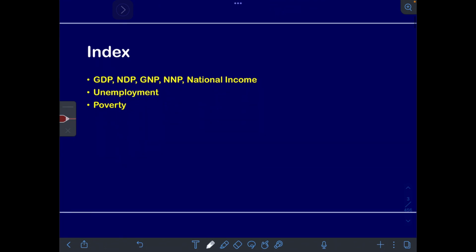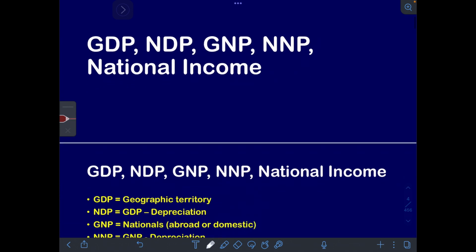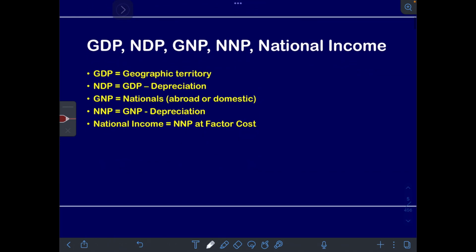So these are the three topics that we'll be handling: GDP, NDP, GNP, NNP, national income, unemployment, and then poverty. In this section only three topics are there. So without any delay, heading on to the topics. GDP, NDP, GNP, NNP, national income.